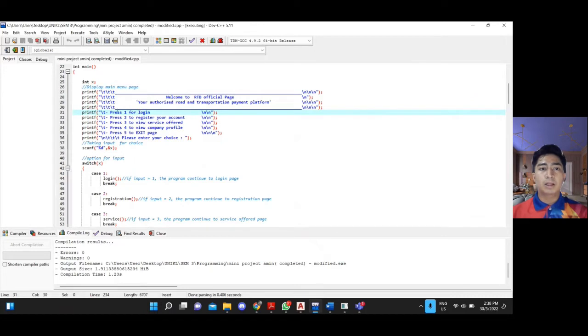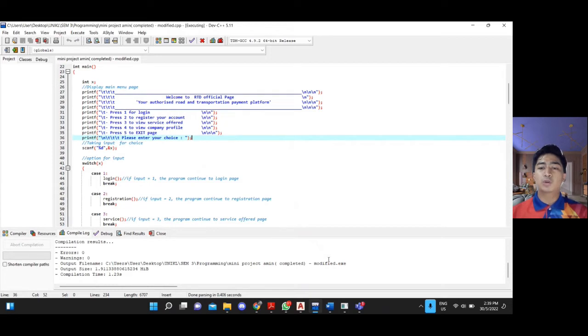Press 1 for the login. Printf, second is press 2 to register your account. Printf more. Press 3 to view service offer, press 4 to view company profile, and press 5 to exit the page. Please enter your choice.